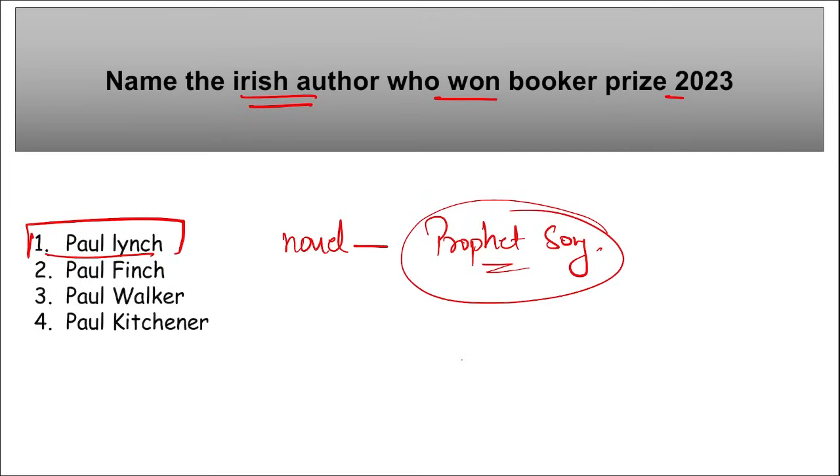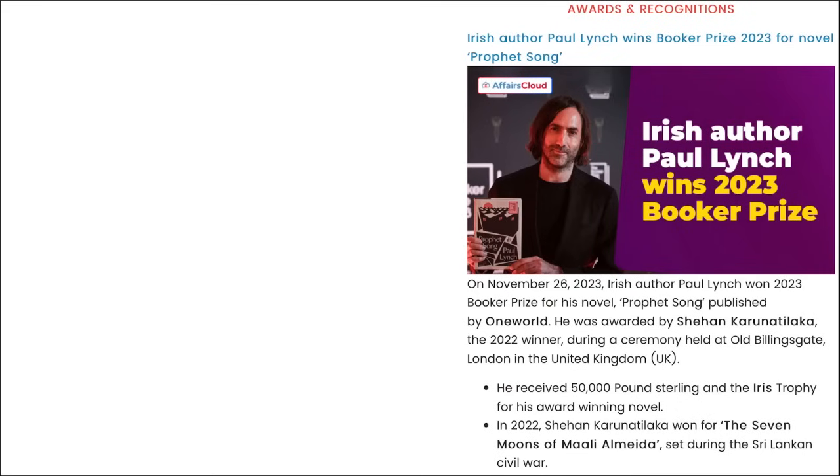Correct? This Prophet Song novel was published by One World. Correct? And he was recently awarded this Booker Prize 2023. And if we talk about him, here you can see Paul Lynch. He's an Irish author, and he won this Booker Prize for his novel Prophet Song, published by One World. And he was also awarded by Shehan Karunatilaka, the 2022 winner, during a ceremony held in London, UK. Then he received £50,000 sterling and the Irish trophy for his award winning novel.